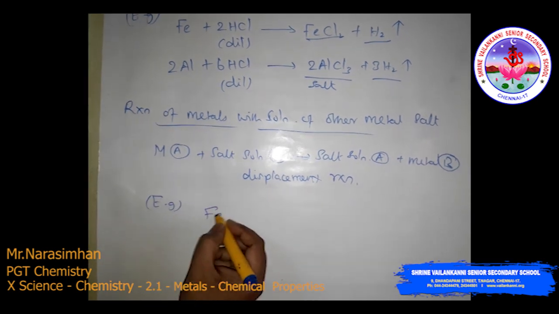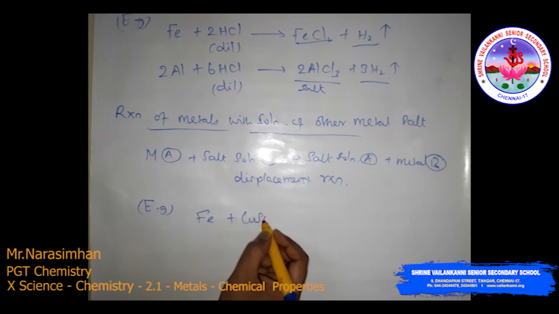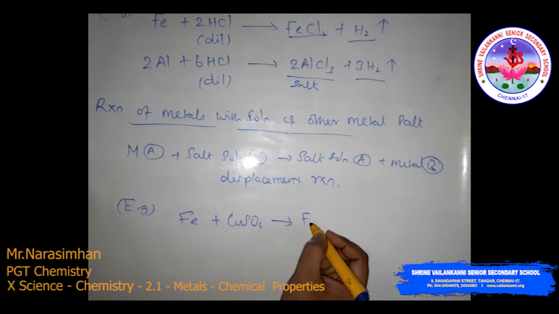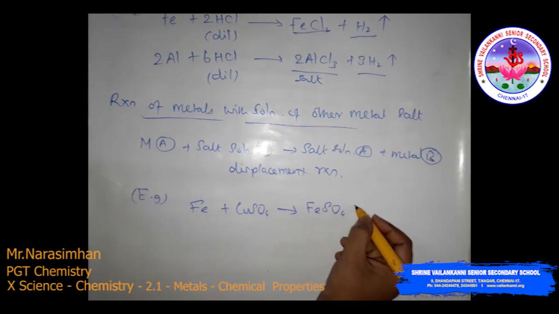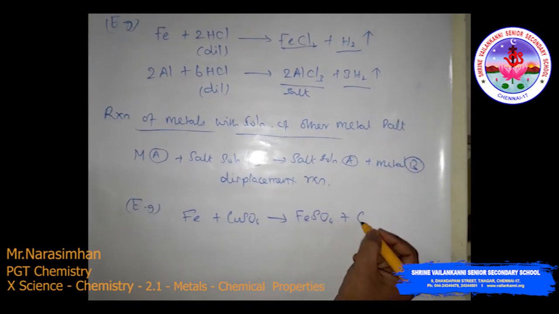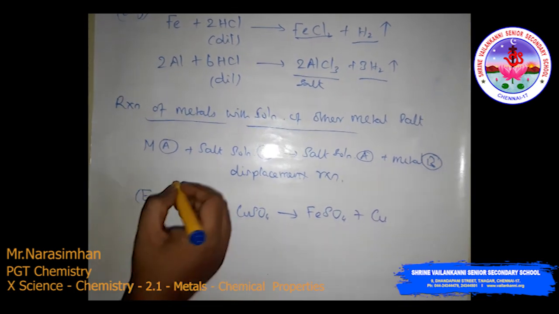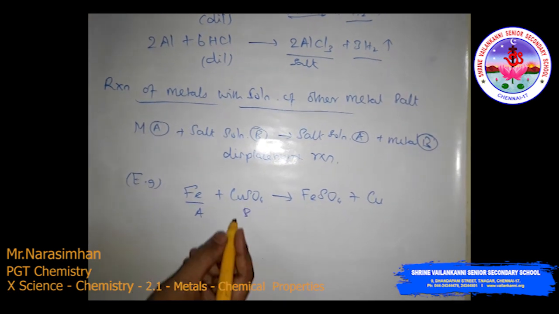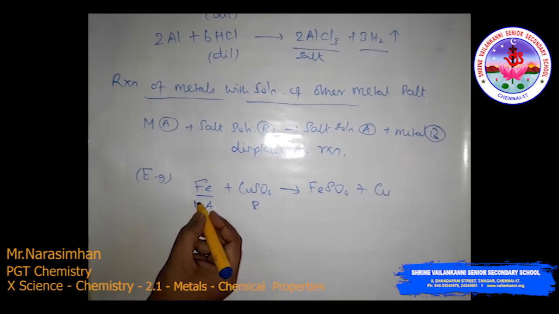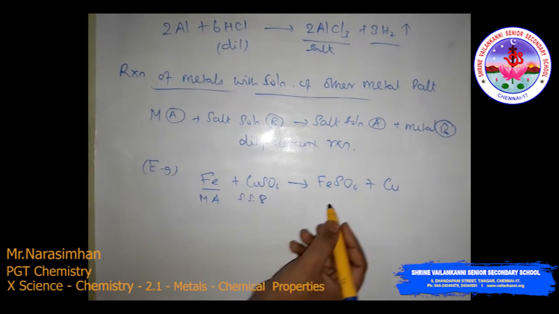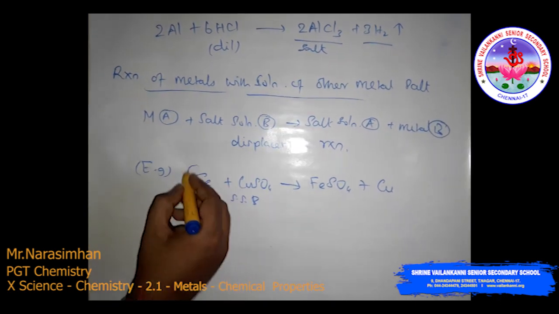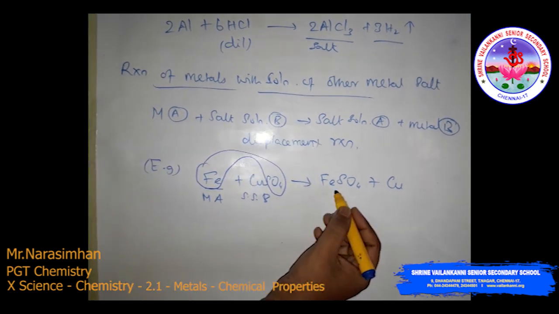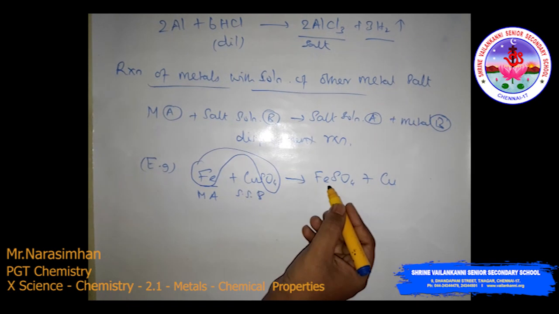For example, iron reacts with copper sulfate. What happens? To produce iron sulfate and copper. See here, the iron is metal A and this is salt solution B. And now Fe combines with the sulfate ion to produce Fe sulfate, ferrous sulfate.